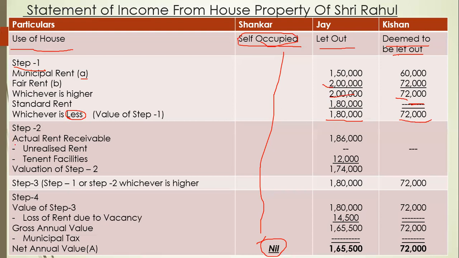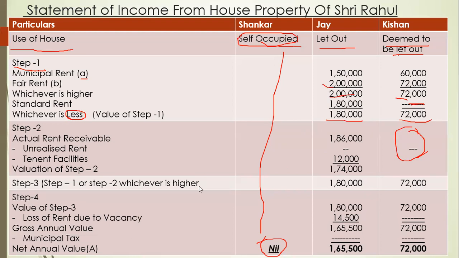Step 2, actual rent receivable. Always remember, for deemed to be let out there is no step 2. There will be a dash in step 2 because it is deemed to be let out, it is not actually let out. So we don't know whether actual rent is there or not, or how much that rent is. So that will be a dash. The actual rent receivable is 1,80,000 for Jai.